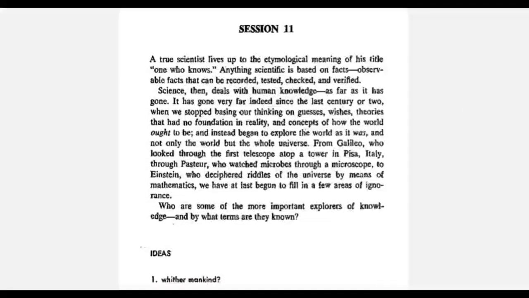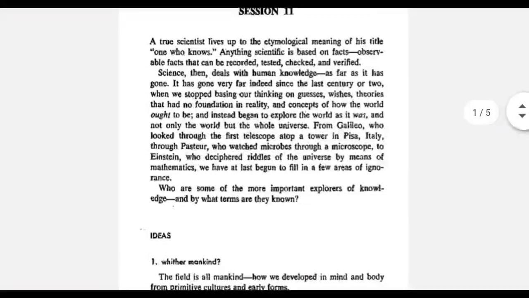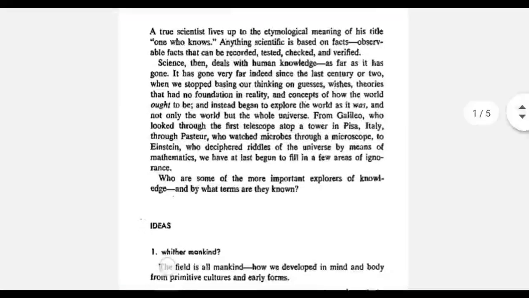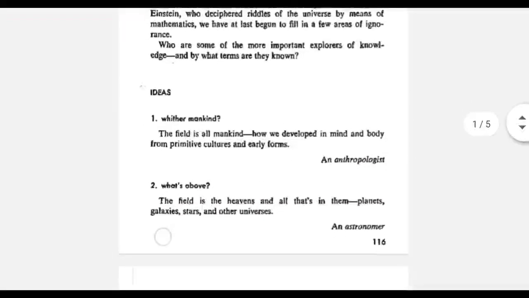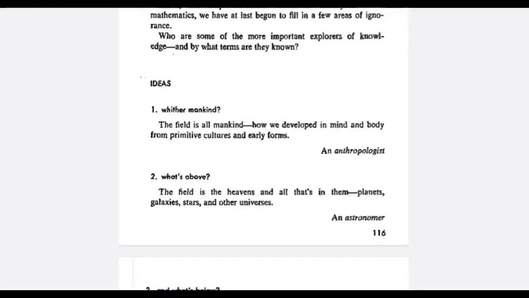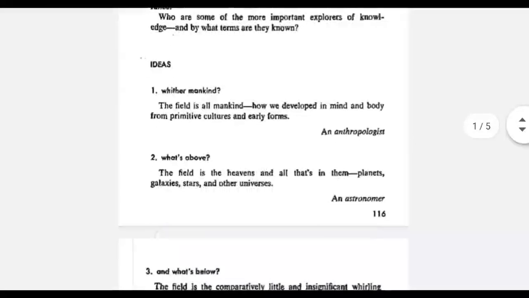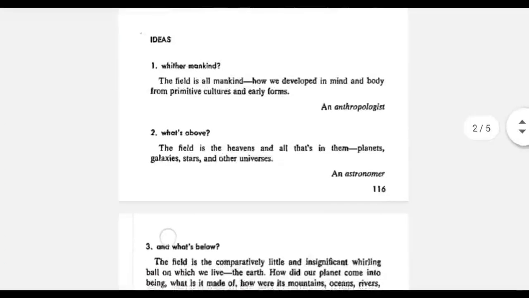So today we will be doing session 11 of Word Power Made Easy, where we will be learning some of the important explorers of knowledge in various kinds. So the first word is anthropologist, which comes from the root anthropos, which means mankind, plus logos, which means science or study, plus ist. Ist means a specialist or an expert. So, anthropologist is someone who studies about human races, their origin, societies, culture, etc.